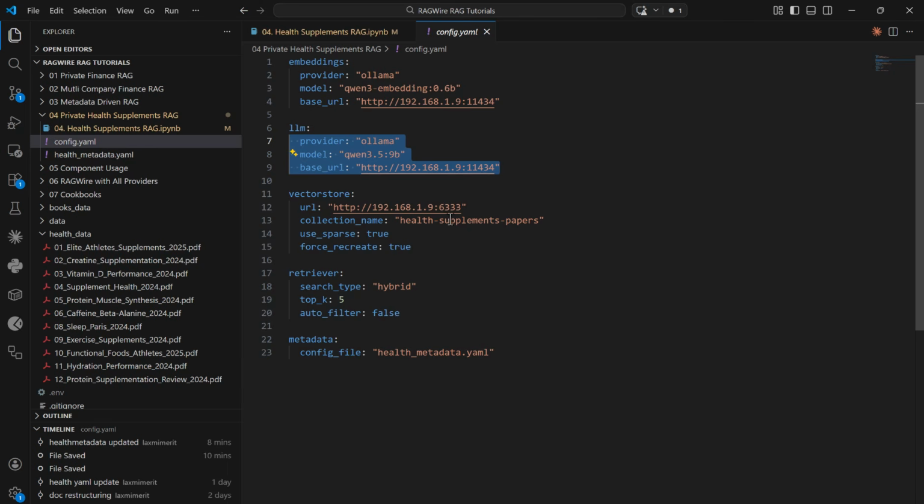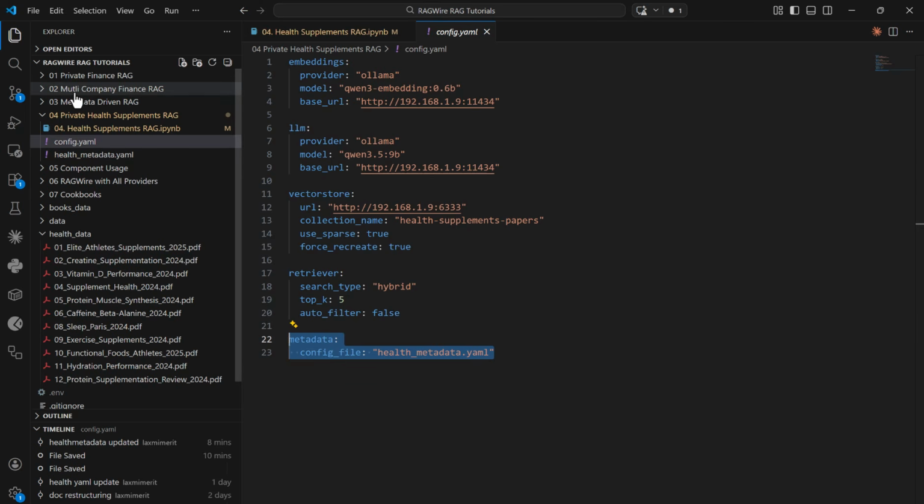Thereafter, you have the URL. This is where our vector store is currently hosted. This is our Qdrant vector DB. And then we are going to use sparse embeddings along with the dense embedding. That means we are going to use hybrid search. And then it is going to recreate our vector store. And the retriever is going to enable our hybrid search. Apart from that, this is really very important.